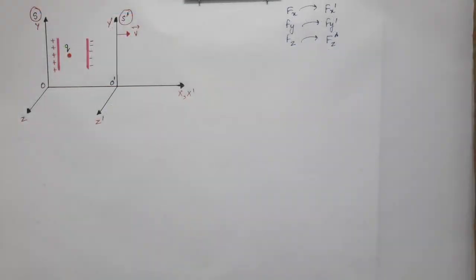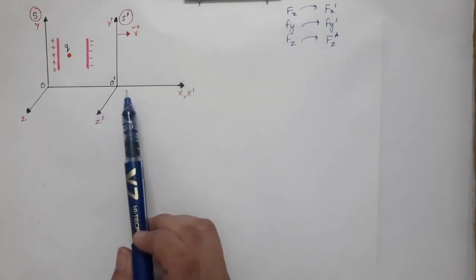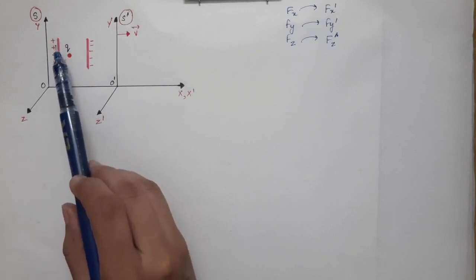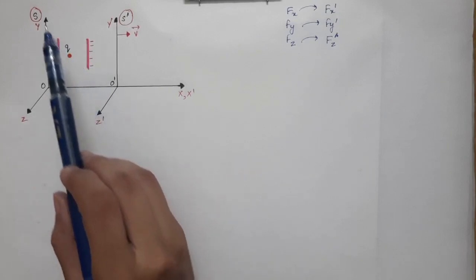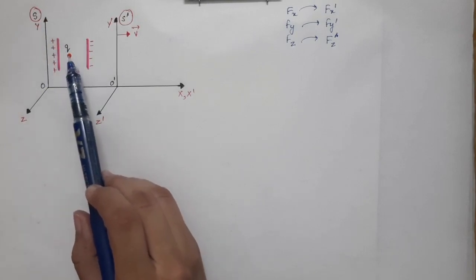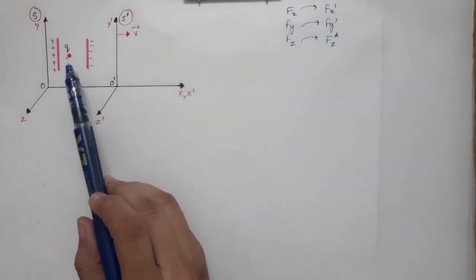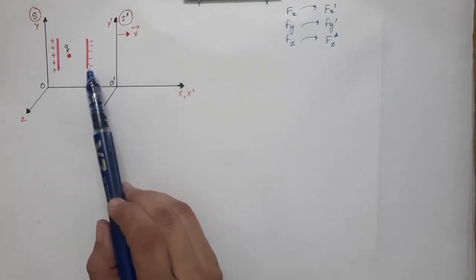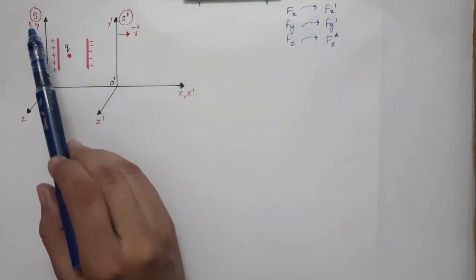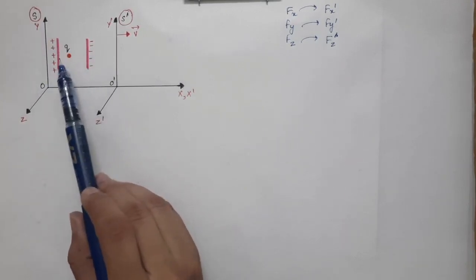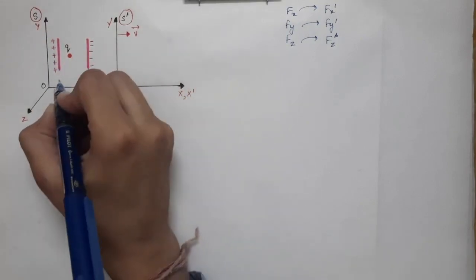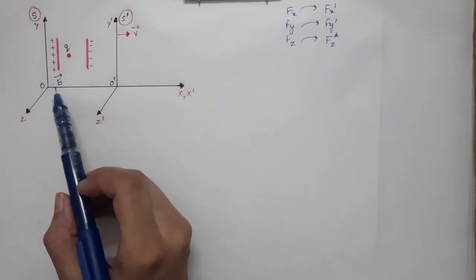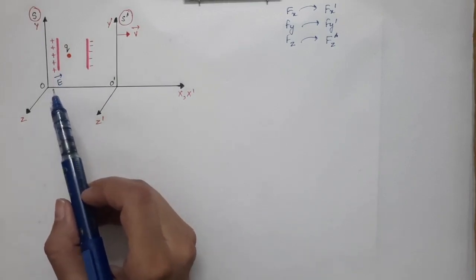The diagram that we have drawn on the previous page is similar to this one. So in this case, what is different? Now I have taken the parallel plates which are at rest in S frame, and the charge Q is present in between these two plates. The parallel plate capacitor is at rest in S frame, so there is an electric field in S frame, and let's say the electric field is given by E vector in S frame. This E vector will also have the three components Ex, Ey and Ez.